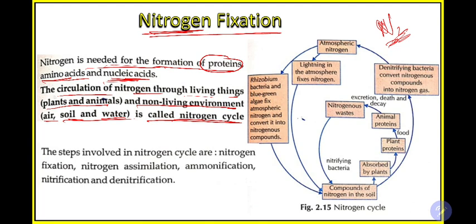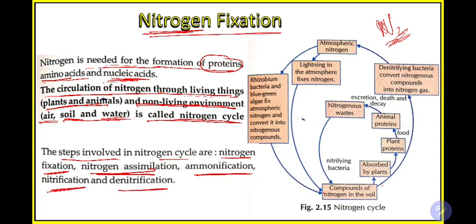So they are saying that the circulation of nitrogen through living things, that is plants and animals, and the non-living environment, that is air, soil and water, is called the nitrogen cycle. You can see this diagram also, it starts from one point and comes back to the same point. One cycle is completing. The steps in the nitrogen cycle are nitrogen fixation, nitrogen assimilation, ammonification, nitrification and denitrification.